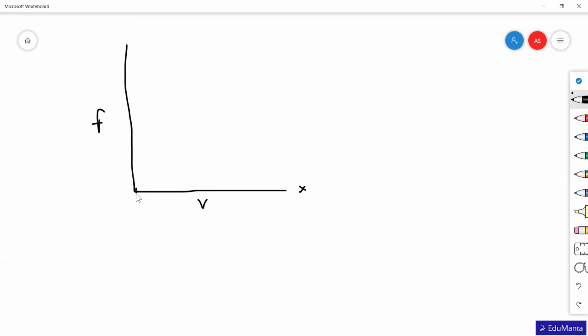Very extreme returns, either very high negative or very high positive. Suppose this is minus 10% return in a week, and this is plus 10% return in a week.